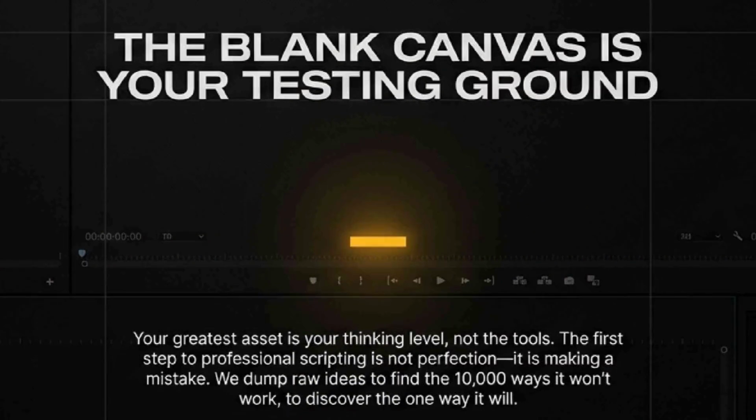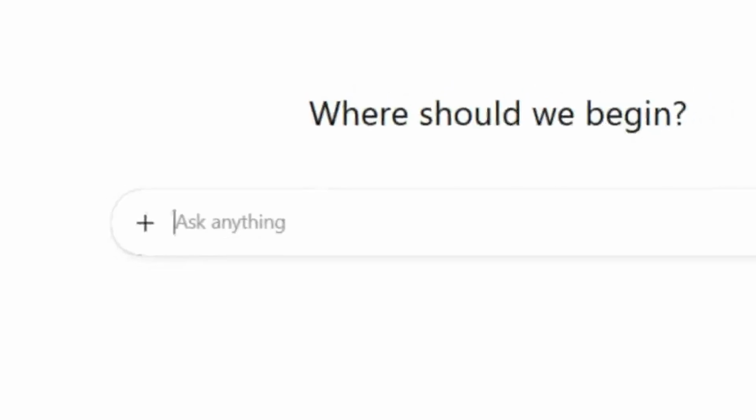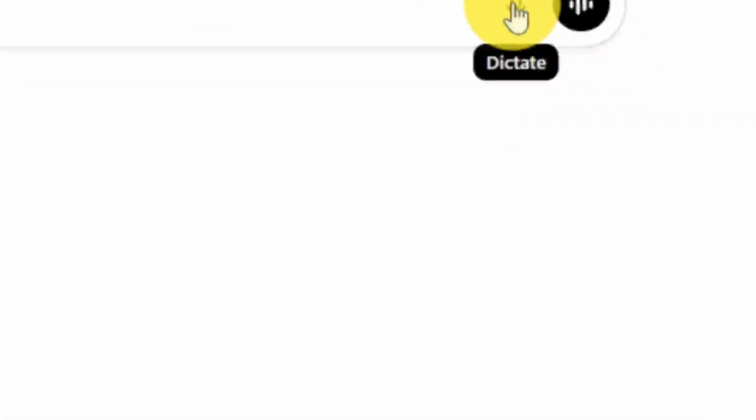Let's set ChatGPT to come up with an idea for us. Let's start by giving it a voice dictate. Now let's say, act as if you are a scriptwriter of over 50 years, who has mastered all principles of script writing, and also understood every necessary ingredient to create a powerful script for any form of image creation. That is the first thing we're going to tell ChatGPT to do.